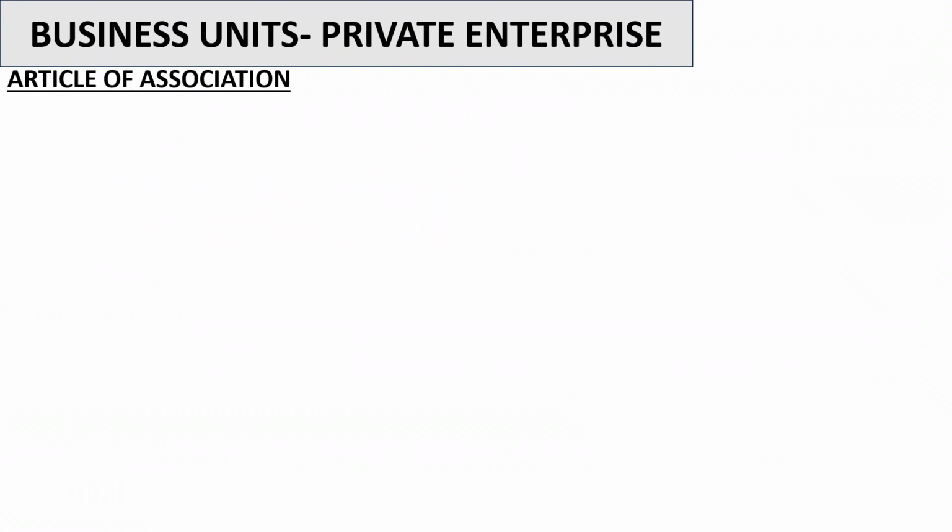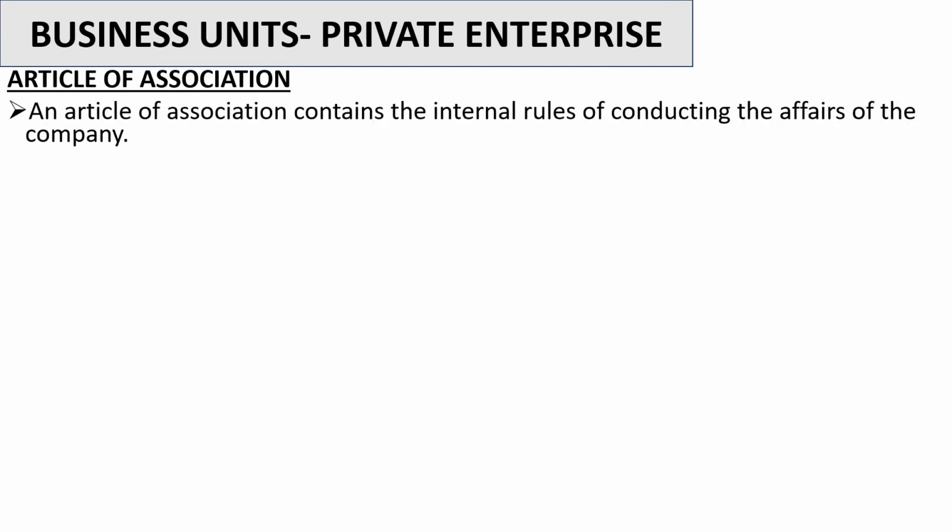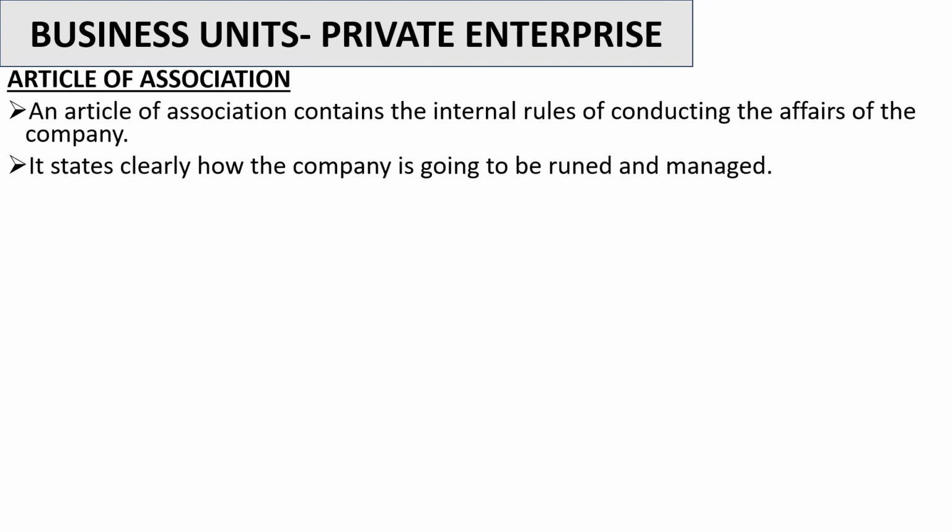So let's look at the Article of Association. Just like the way we looked at the partnership deed, let's take a look at the Article of Association. So an article of association contains the internal rules of conducting the affairs of that company that is about to be formed. Okay. It also states clearly how the company is going to be run and managed.